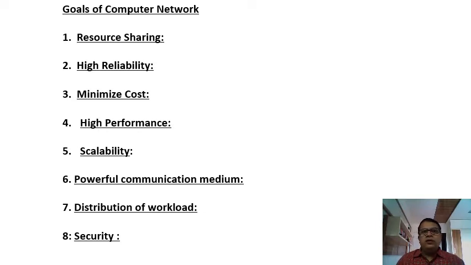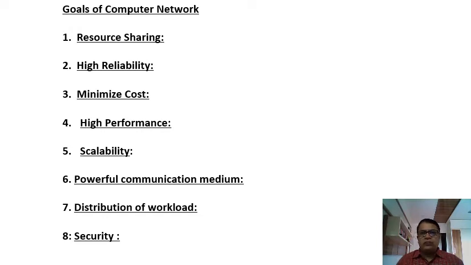Basically, why do we perform networking, or what are the goals of the computer network? That is very important, and in this slide 8 to 9 different goals are mentioned. What are the different goals of the computer network? The very first is resource sharing.